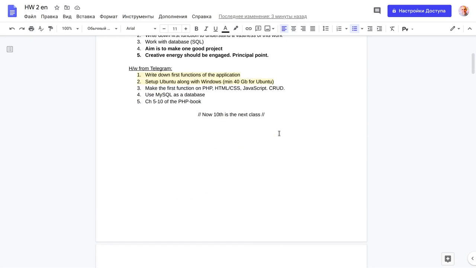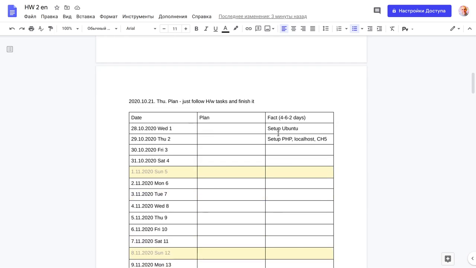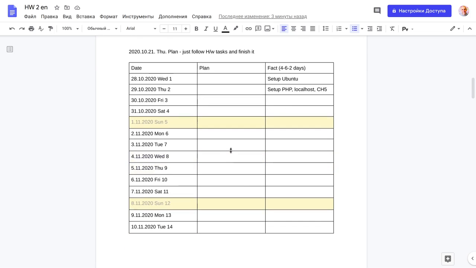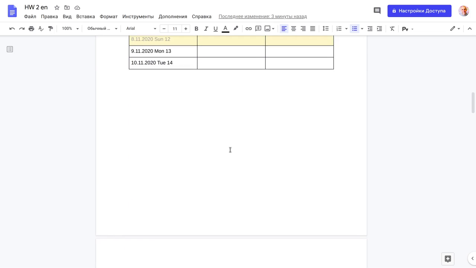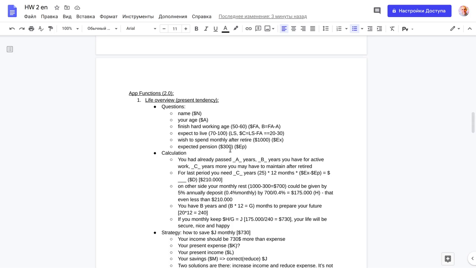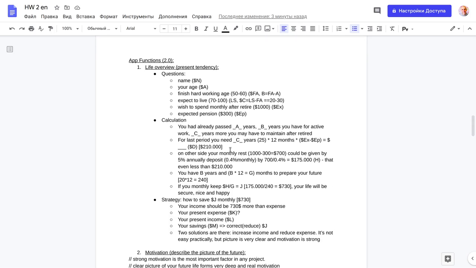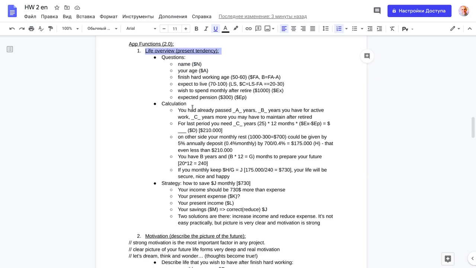And first of all, I made some plan. I tried to make it here in Google Docs, but then shifted to Google Sheets. And the first thing that I did is write down, note these functions. Those functions I updated a bit, and the idea was a little bit changed. So I made quite a big map of the functions.